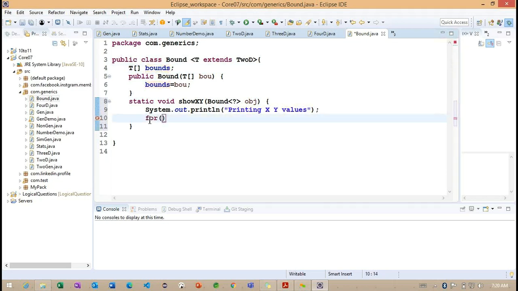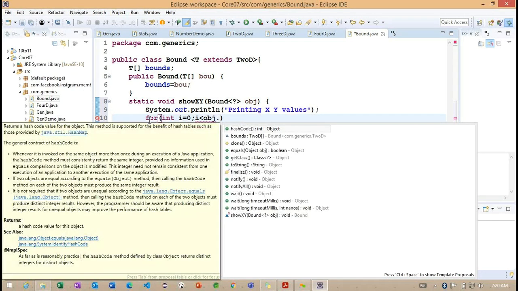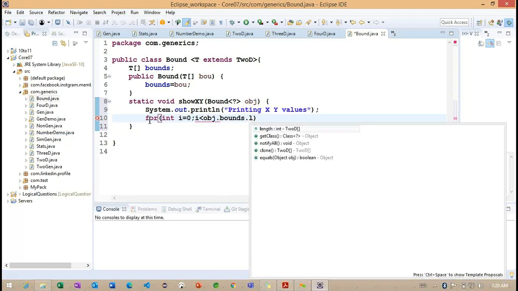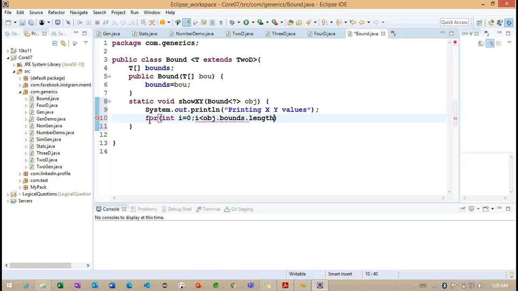Here, I want to create a loop. So why am I creating the loop? We are getting an array of values. Getting the point? So don't confuse here. So i is equal to 0 and i less than, getting the point? i less than, here we need to work for this object condition. Object dot bounds, object dot bounds here, dot length here.